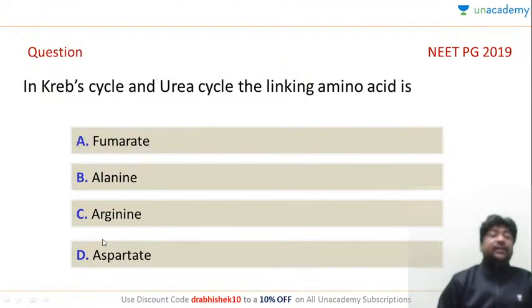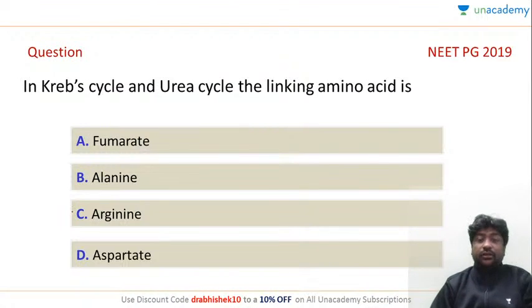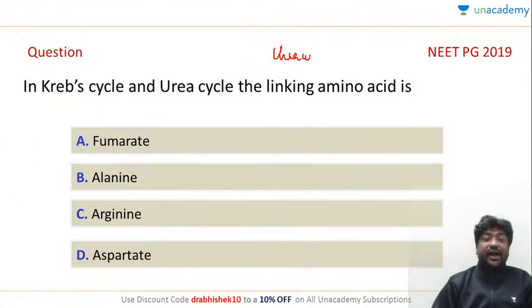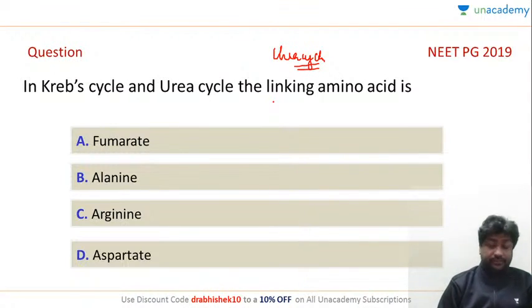Let's look at this. The Krebs cycle and urea cycle. See, in the same year, this is the third question on urea cycle. So urea cycle is a very, very high yield topic. In Krebs cycle and urea cycle, the linking amino acid is.